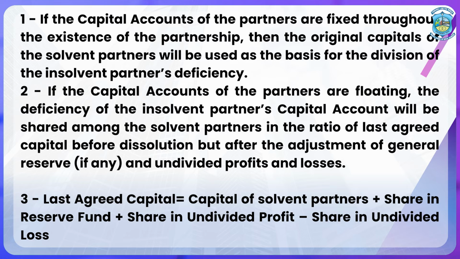If the capital accounts of the partners are floating, the deficiency of the insolvent partner's capital account will be shared among the solvent partners in the ratio of last agreed capital before dissolution, but after the adjustment of general reserve, if any, and undivided profit and losses of the firm.